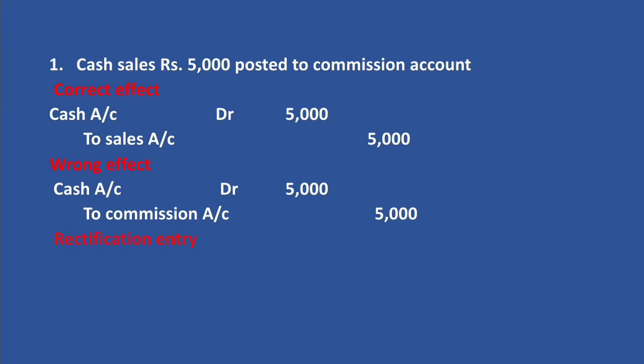Now we want to rectify it. Here we want to cancel the wrong credit of commission account. To cancel a credit, we can debit the same account. So here we can debit commission account. Commission account debtor 5,000. At the same time, we have to give correct credit to sales account to record the cash sale. So to get the correct effect, we can credit sales account. Then the rectification entry, commission account debtor 5,000 to sales account 5,000. Cash sales posted to commission account rectified.